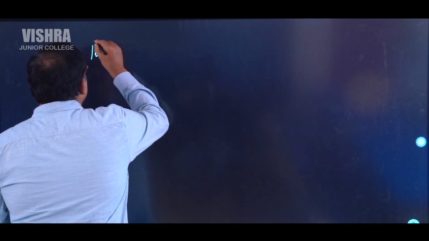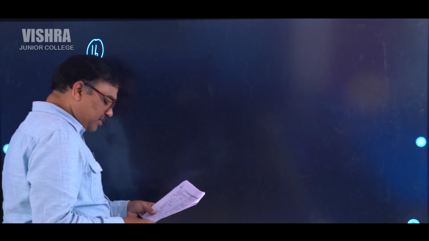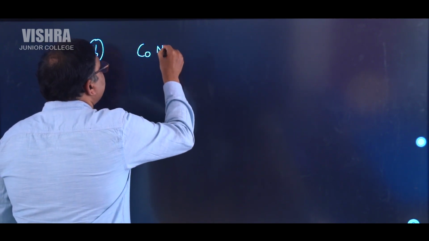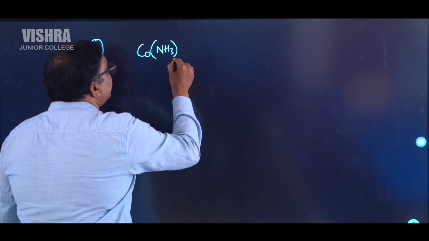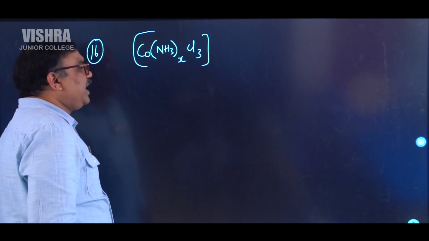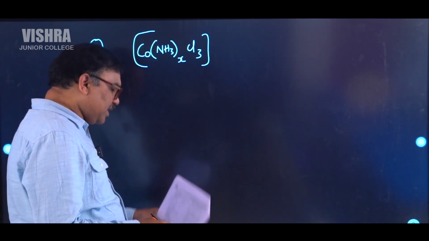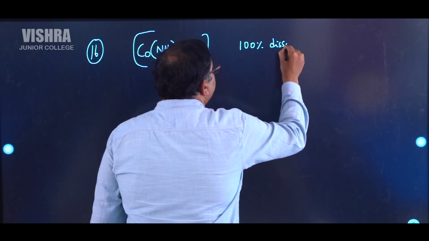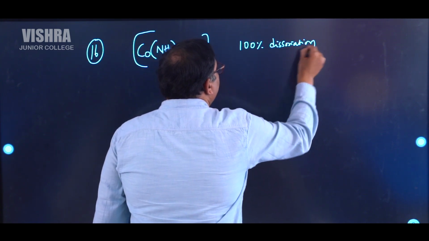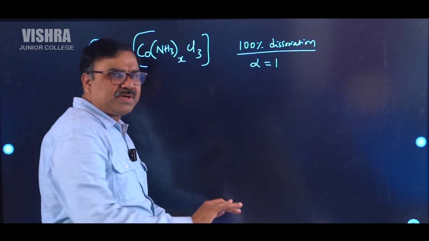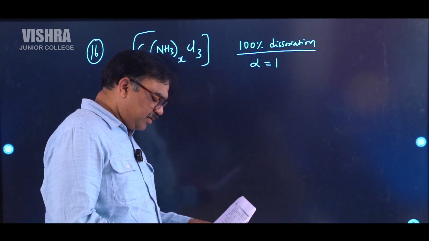Question number 16. In this question number 16, they have given us a compound like Co(NH3)x Cl3. NH3 ligands, x ligands are there, but chlorine ligands are 3. So x we have to find out carefully. For that, they have given 100% dissociation. 100% dissociation means alpha is equal to 1.